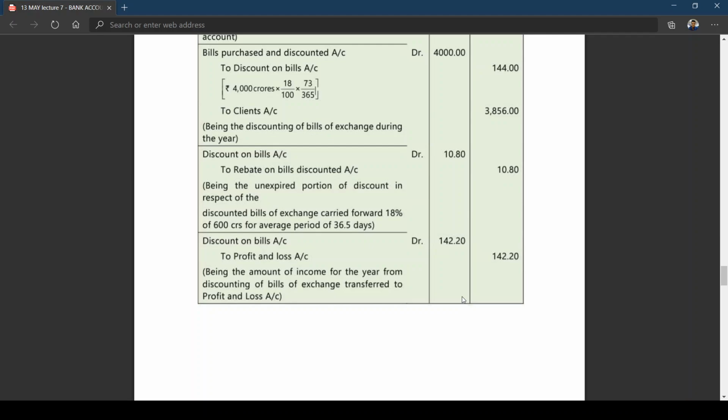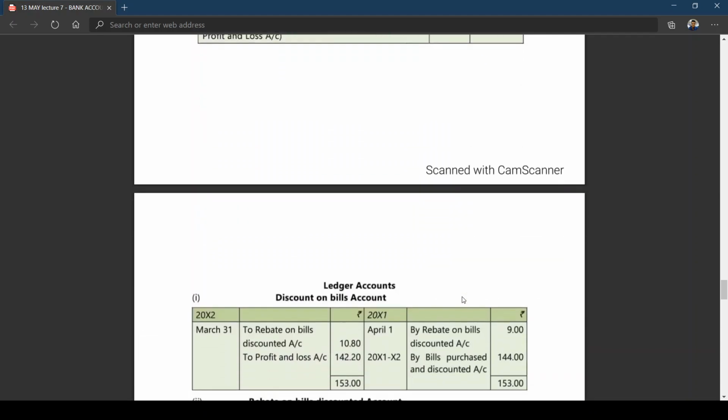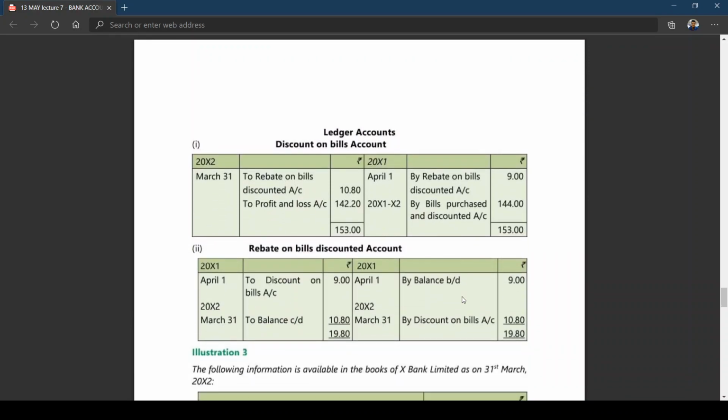I think these two illustrations might have given you some clarity, but also we got how to open the ledger account, the discount on bills account. You know the entry for rebate on bills discounted. What is the entry you have written? Rebate on bills discounted to discount on bills. When you open the ledger, in the discount account, by rebate on bills discounted.